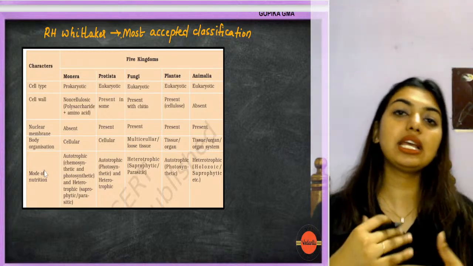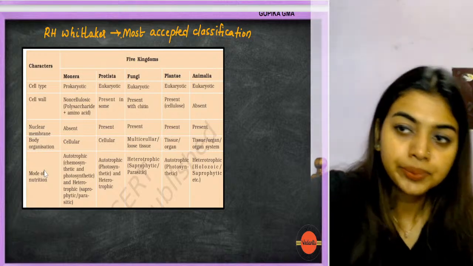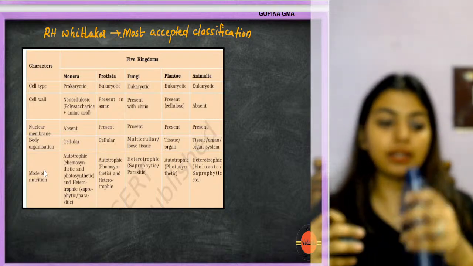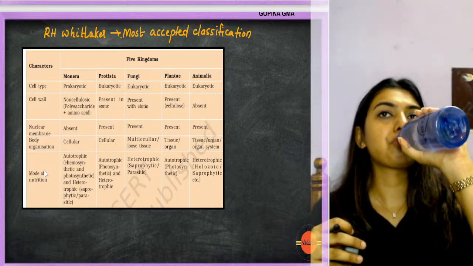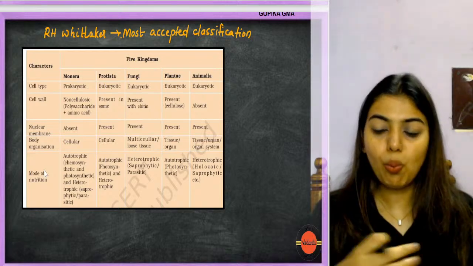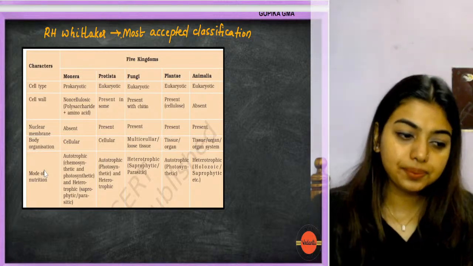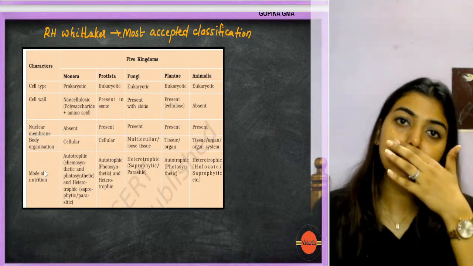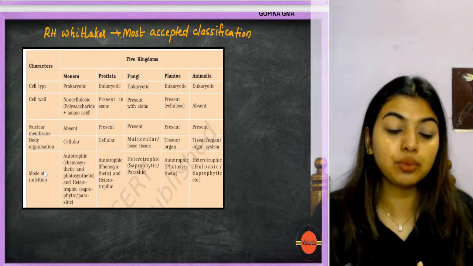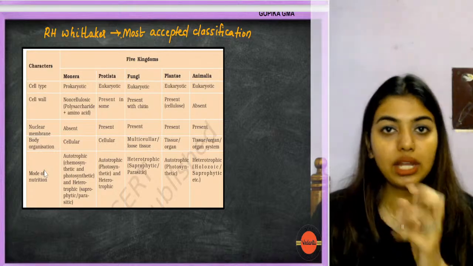Now students, the biggest problem that all these other scientists faced was they did not look into the depth. The main thing that other scientists did not do and R.H. Whittaker did was he went into the depth.